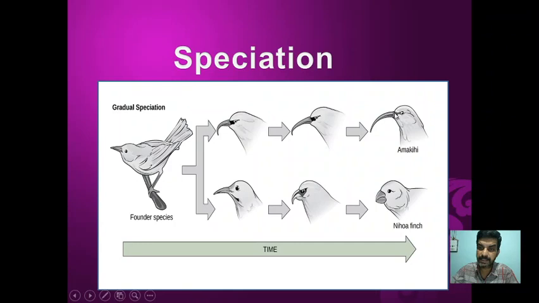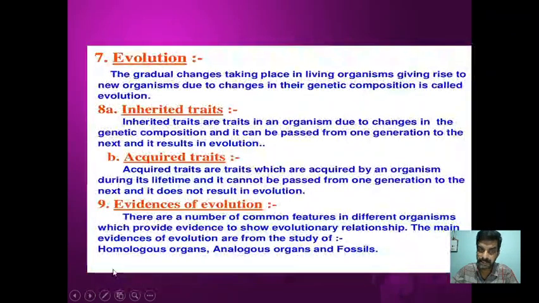You can see the beak here, the long beak and all. Here the beak has become a shorter one. So this is a finch. These are named after Darwin, so they are called Darwin finches. Here one variety is Amakihi and another variety is Nihoa finch. Over a period of time, these gradually developed into two new species from an original species.